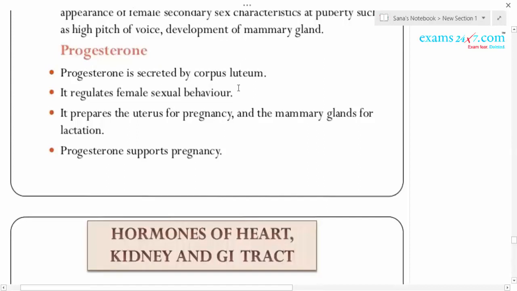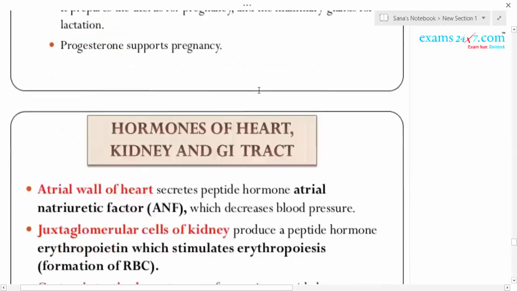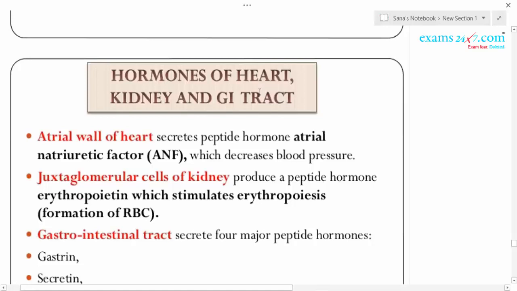Okay, because there is no need of progesterone if she has not become pregnant. So there is degeneration of the corpus luteum, which is converted into a structure called corpus albicans. Next, there are certain hormones also secreted from the heart, kidney and gastrointestinal tract. These various hormones we also call factors.